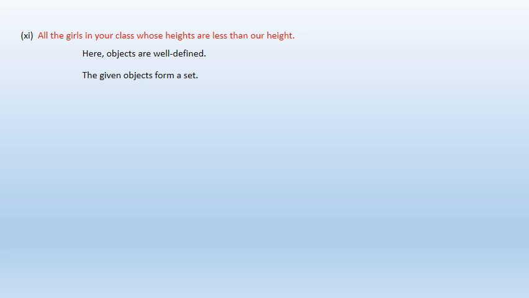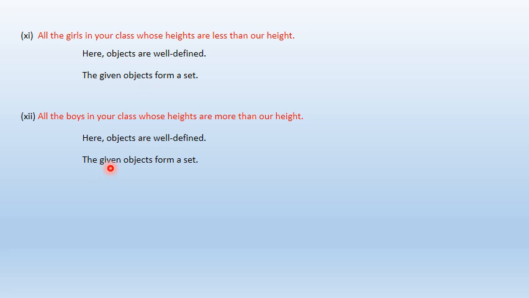So the given object forms a set. Next one. All the boys in your class whose height is more than our height. Again, our height is given, and we want to find all other boys in our class whose height is more. That means your objects are properly well defined, and so the given object forms a set.